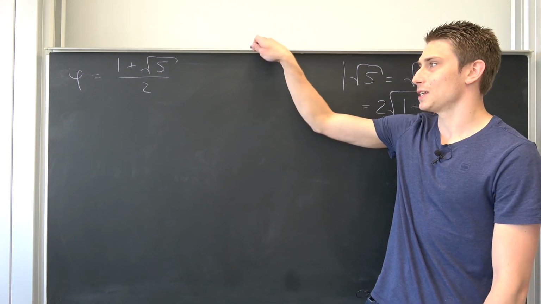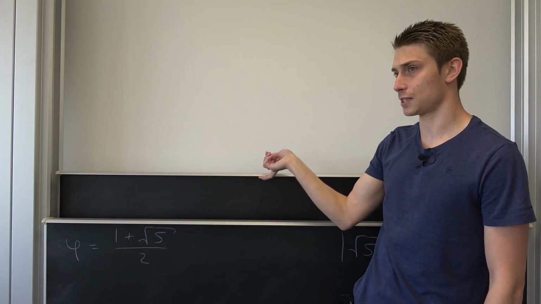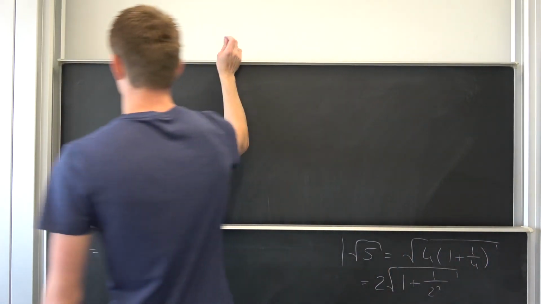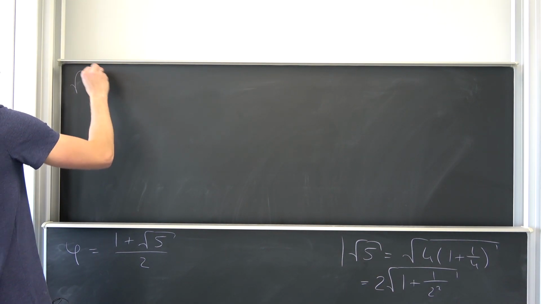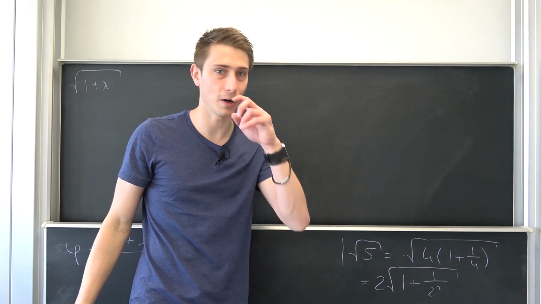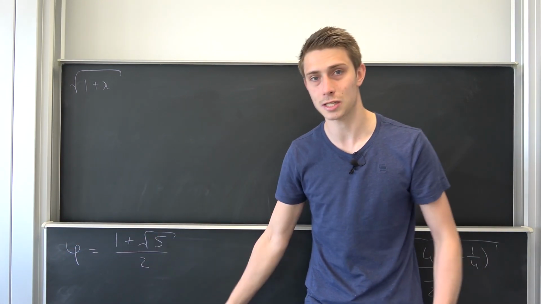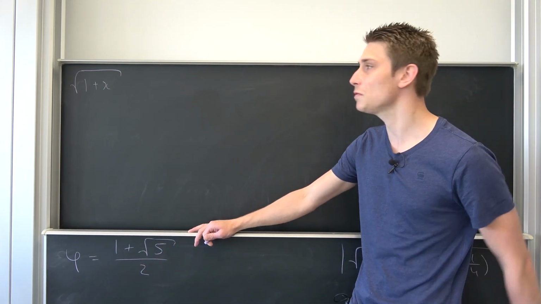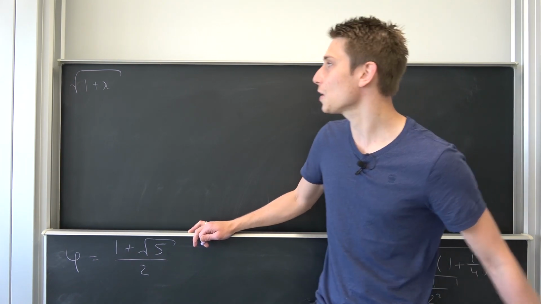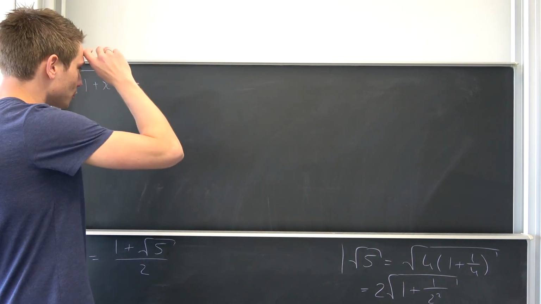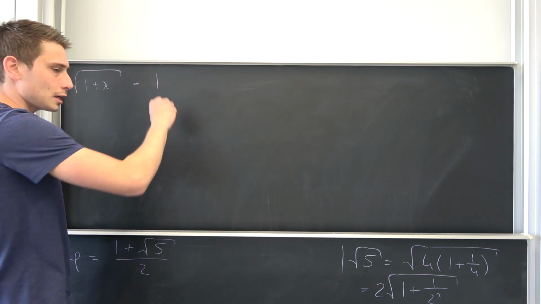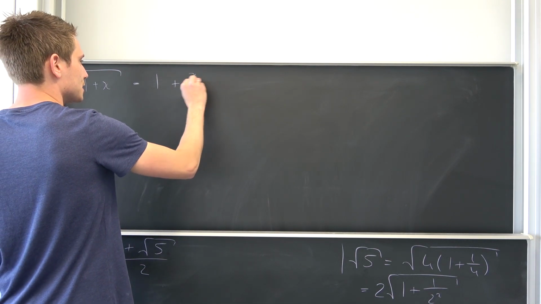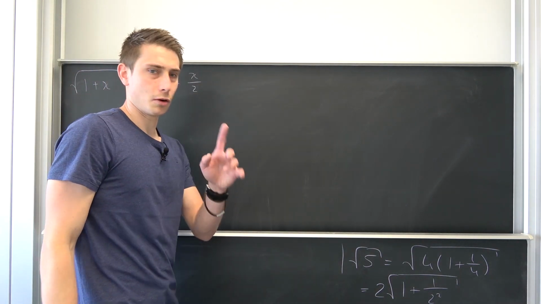Now let me think what the Taylor series of the square root of 1 plus x actually is. This is going to require some thinking. Give me a second. I'm doing all of this without any papers or notes. I come here without my notes in university and just do it, and if I don't know everything out of my head, then I don't do a video. So let's try it out. The first term in the Taylor series is 1. The second term, if we differentiate, is positive, x over 2.